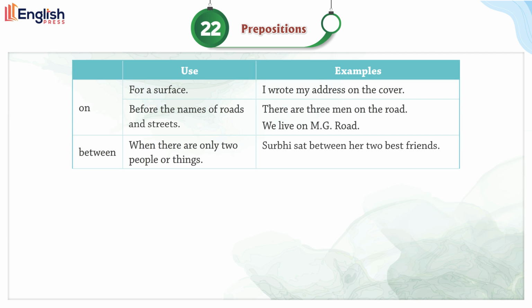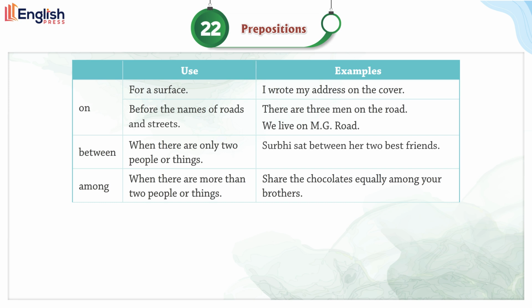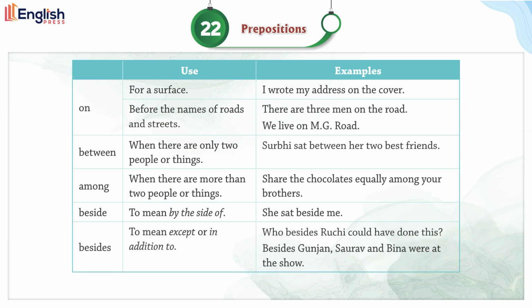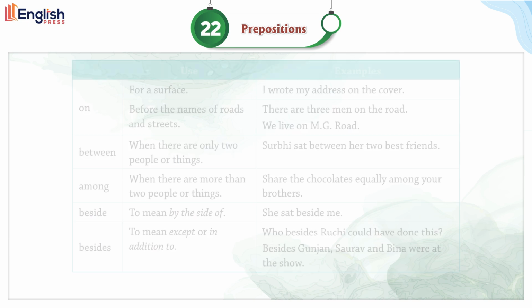Between, use when there are only 2 people or things. Examples: Surabhi sat between her two best friends. Use among when there are more than two people or things. Examples: share the chocolates equally among your brothers. Beside, use to mean by the side of. Examples: she sat beside me. Besides, use to mean except or in addition to. Examples: who besides Ruchi could have done this? Besides Gunjan, Saurabh and Beena were at the show.